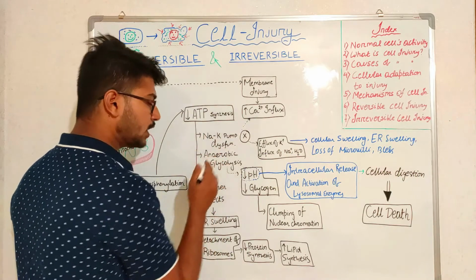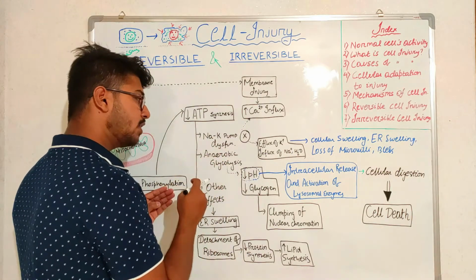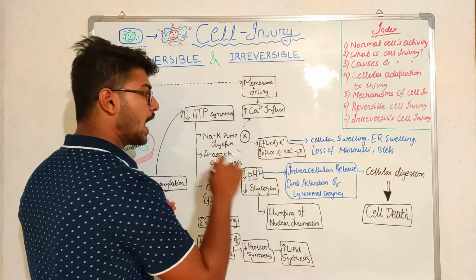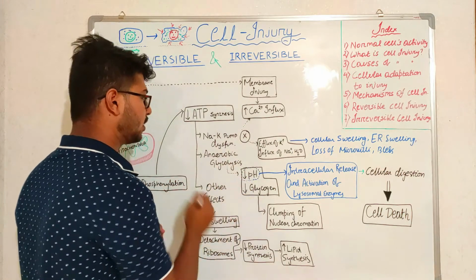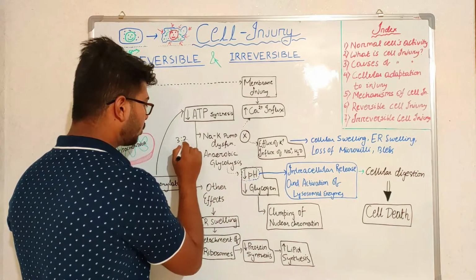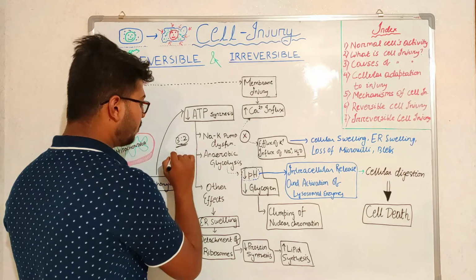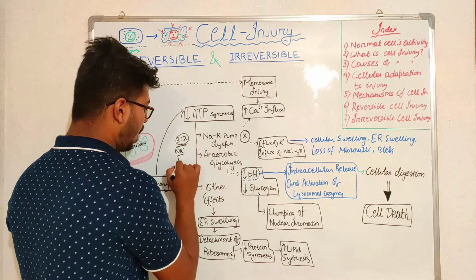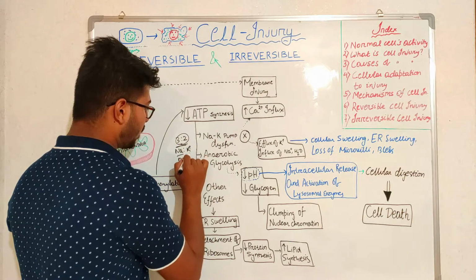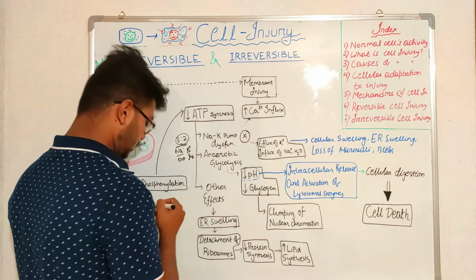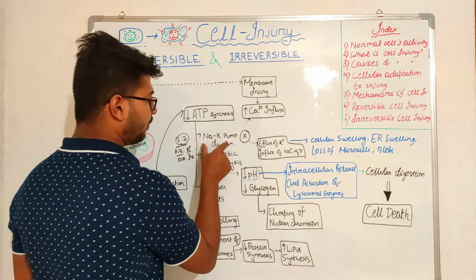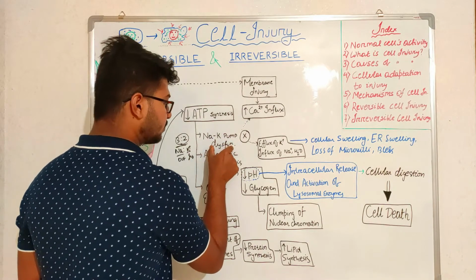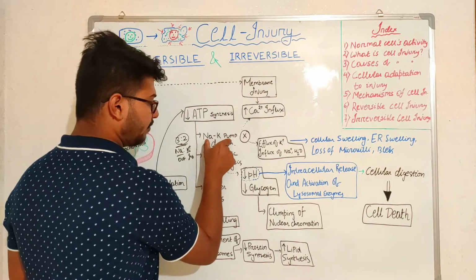Initially, the sodium potassium pump helps in influx of potassium ion and efflux of sodium ion, that is the 3:2 ratio of sodium outflux and potassium influx. Okay, so this was the previous activity of the pump, but there will be dysfunction in the activity of the pump.